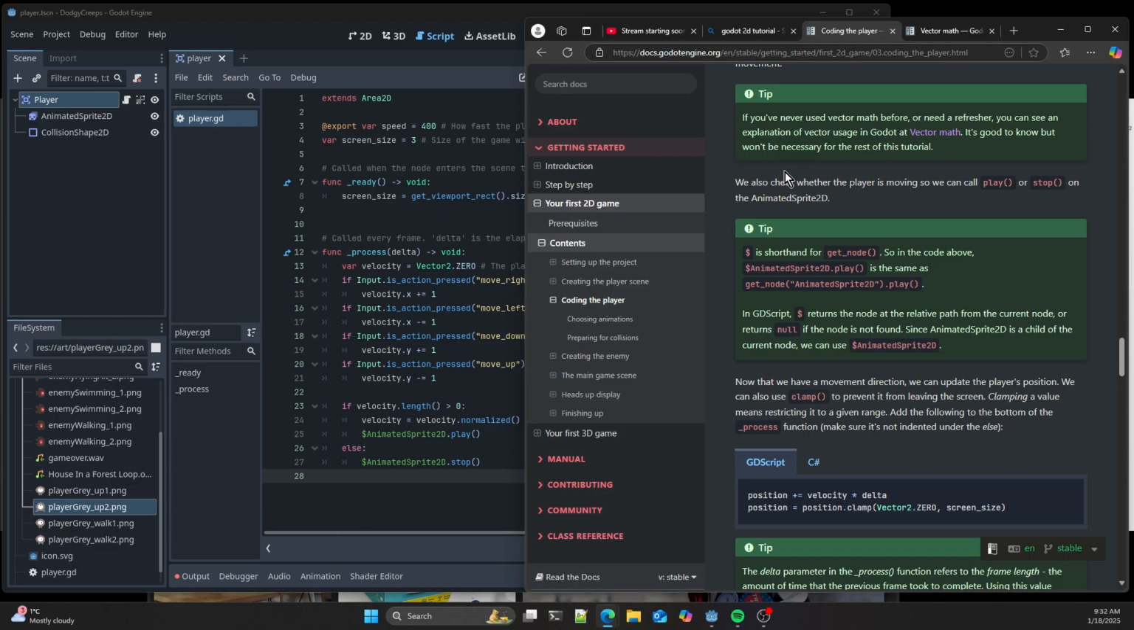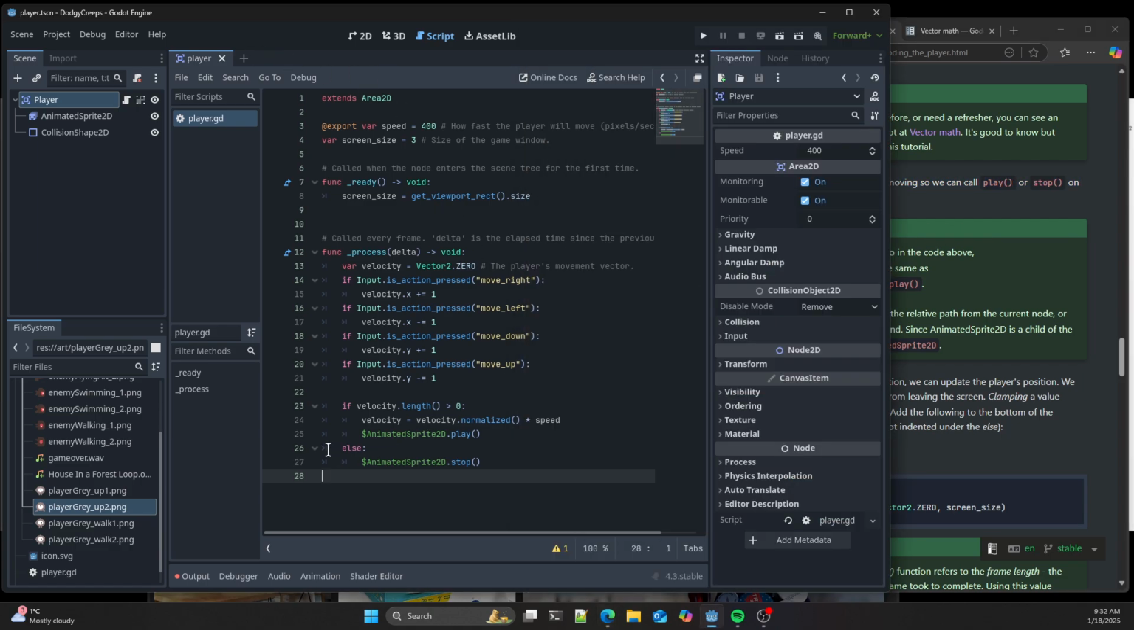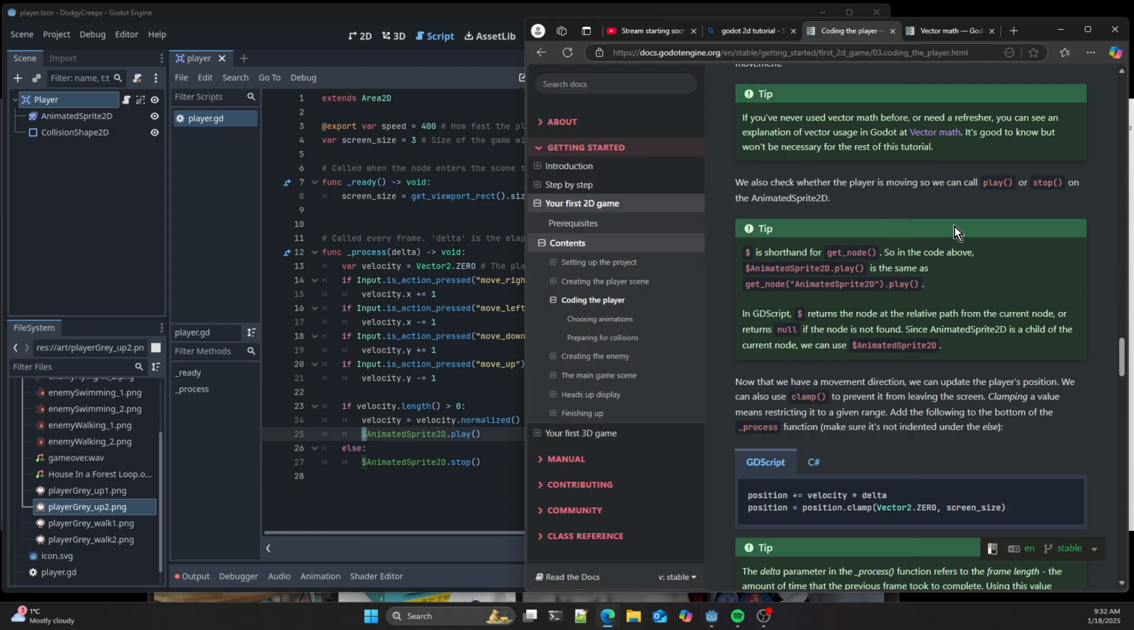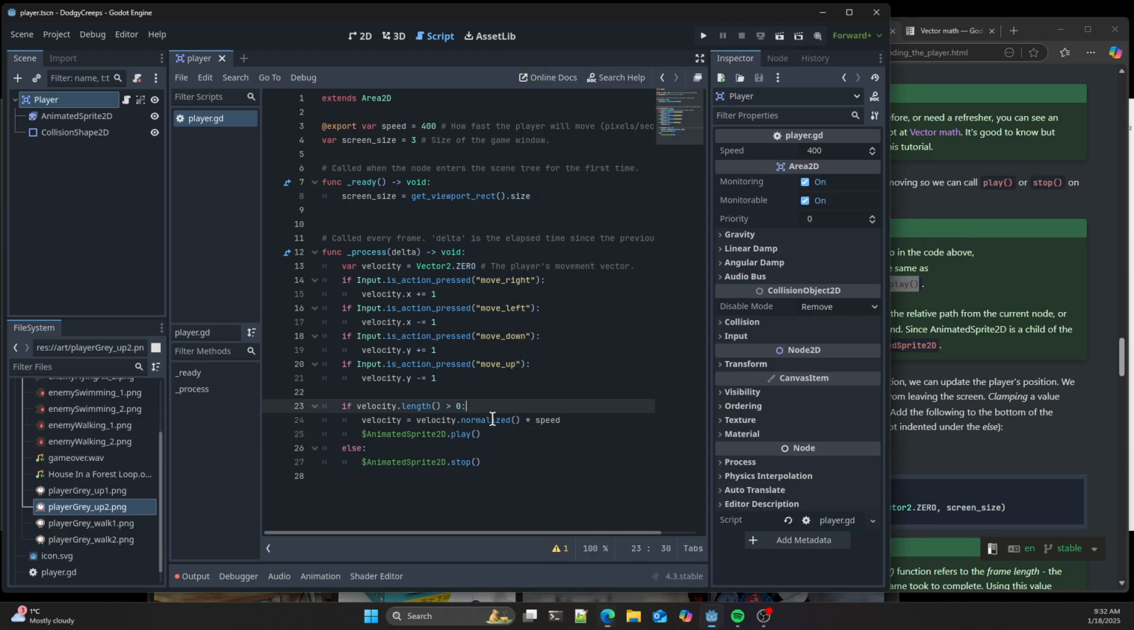Anyway, right, okay, as we check the player's movement, we can call stop on the AnimatedSprite2D. There we go. So here's the dollar aspect. That dollar is the shorthand for get node. In fact, I'll prove that to you by it not actually showing you there. One of those is redundant.